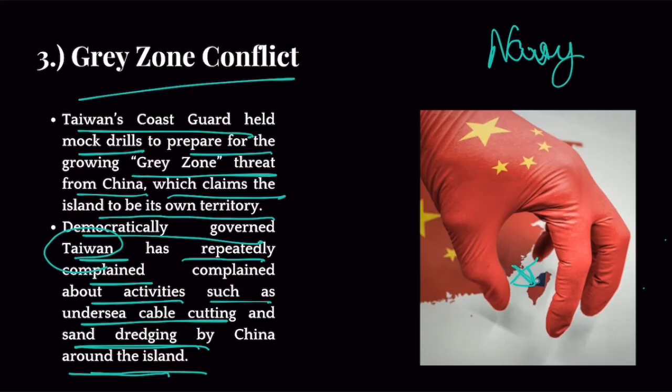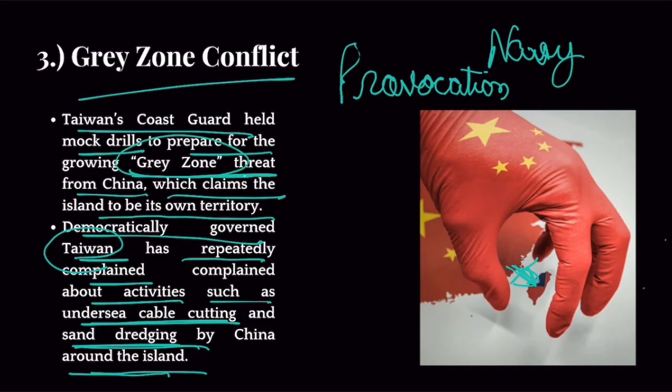Now, this is definitely a provocation. If China has already started cutting undersea cable for its submarines and sand dredging for its naval ships, Taiwan is well within its right to believe that China is getting ready to invade. Right? Now, all these things, undersea cable cutting, sand dredging, are categorized as grey zone conflict.